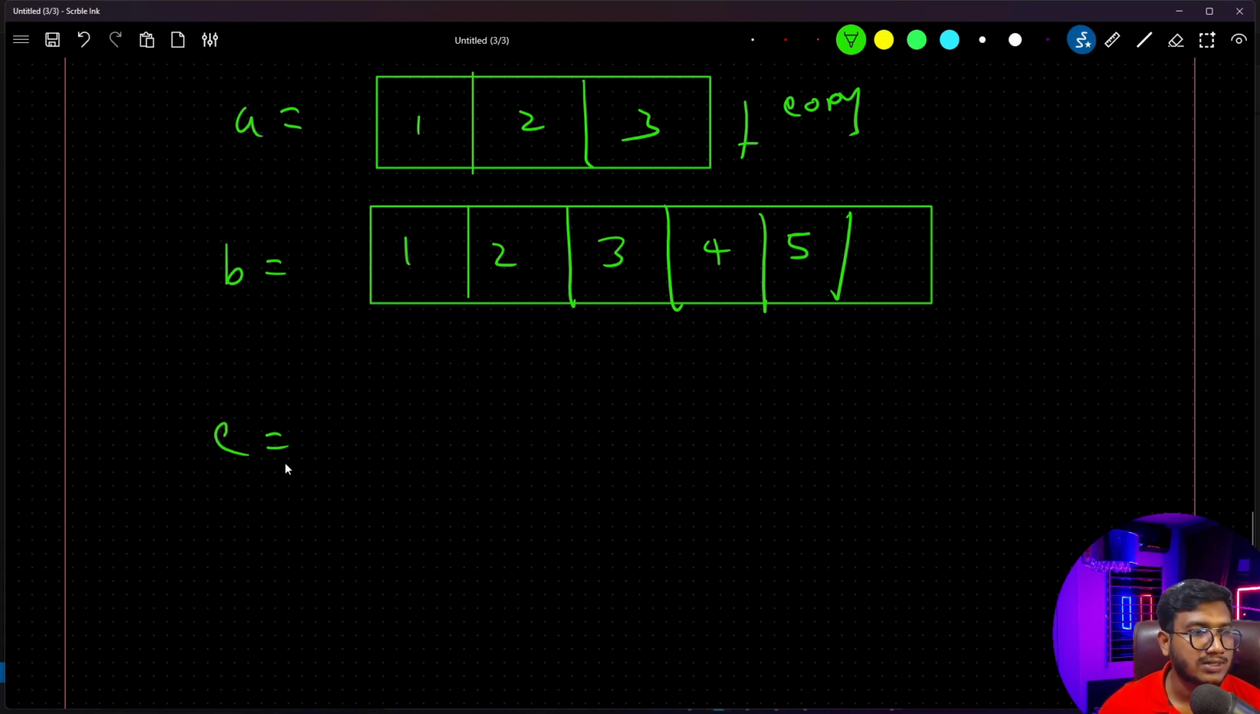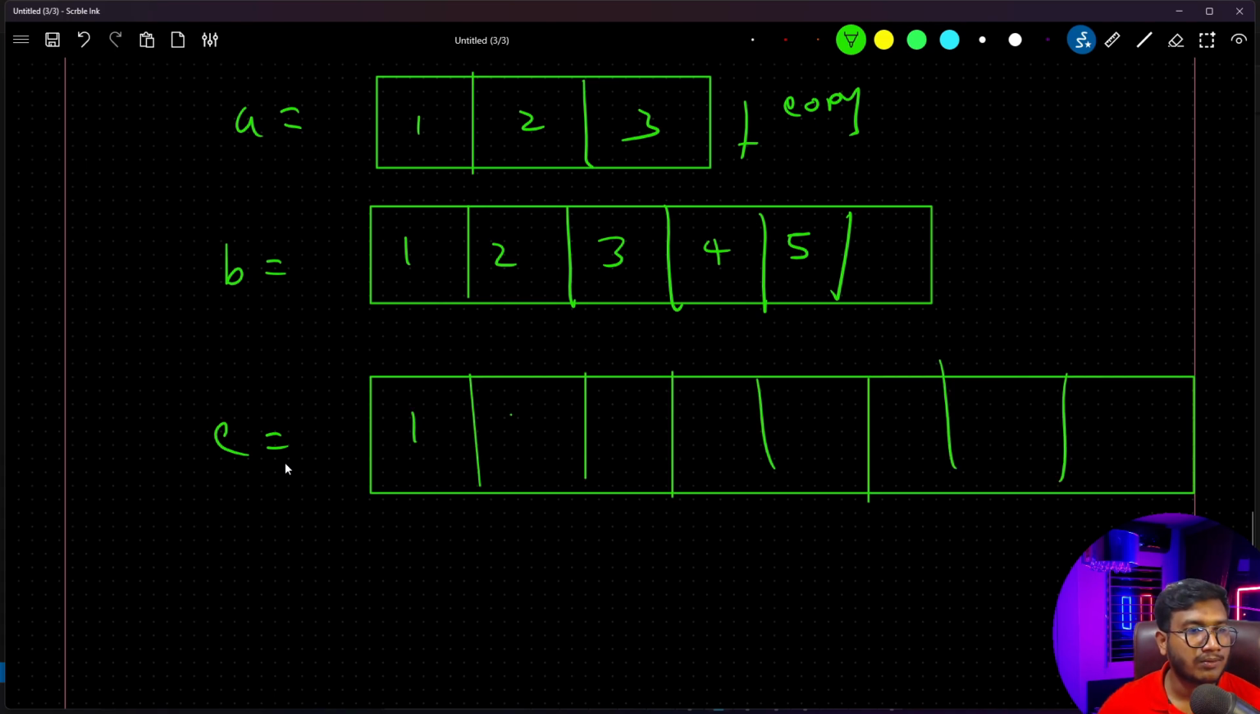Let's say the block would be C. It will create another copy with double the size. It will copy all the numbers 1, 2, 3, 4, 5, then it will store 6 and 7. And so on. In future, if you want to add some more values, again it will create a copy of this block with double the size, and it will store that value.